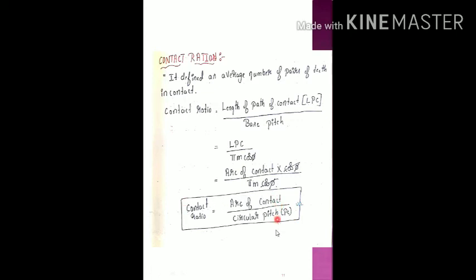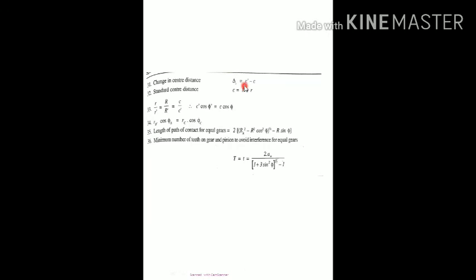Now this completes the theory part in the entire spur gear. Tomorrow we are moving to the numerical problems. For that we require some equations and formulas, which you can see listed here. Totally there are 36 formulas.